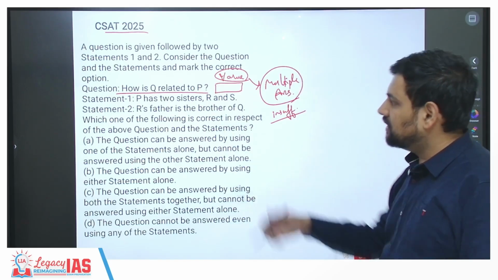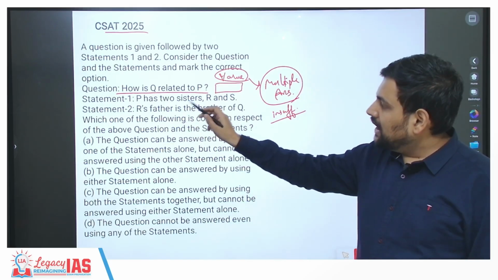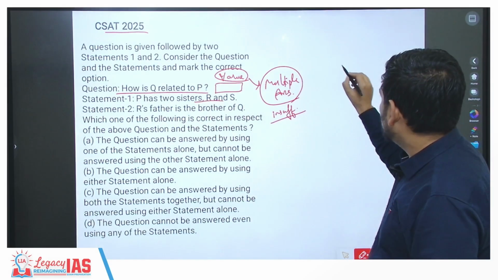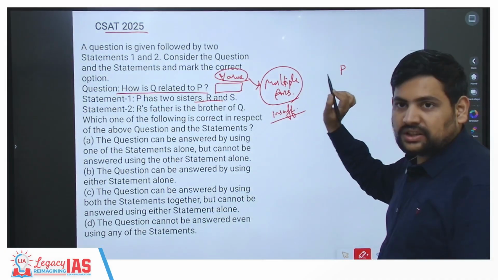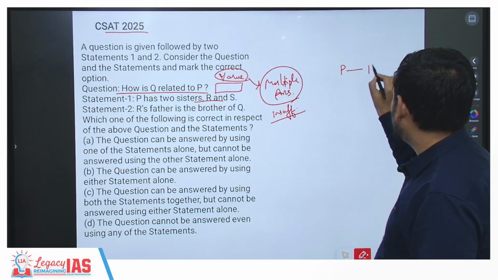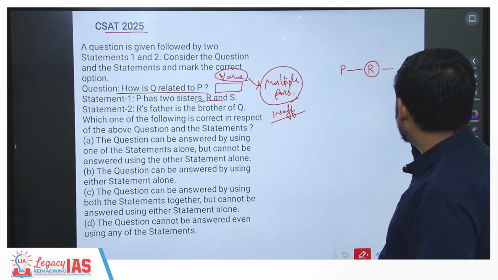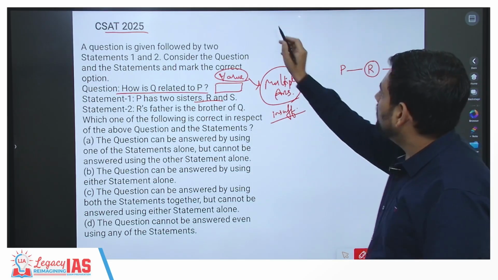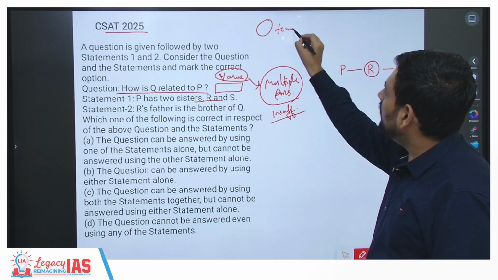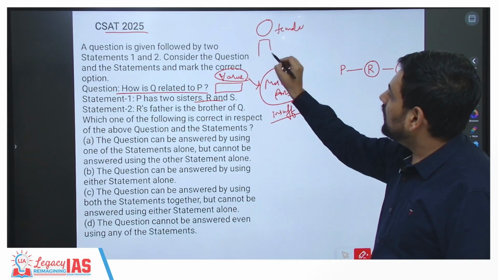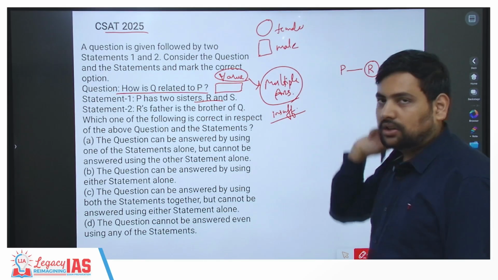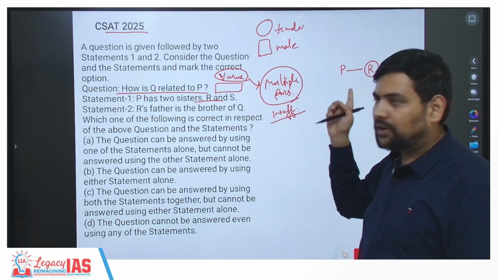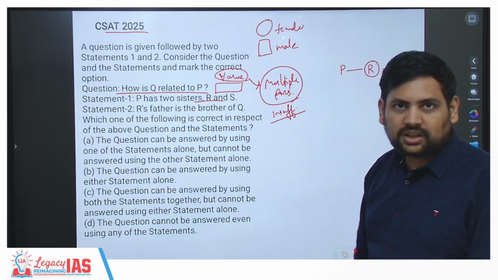So first thing it says, P has two sisters R and S. So this is P. I don't know the gender of P. P has two sisters. Sisters means they'll be female, R and S. I am denoting females by round and male by square. And if I am not showing any of these, that means I don't know the gender of them.